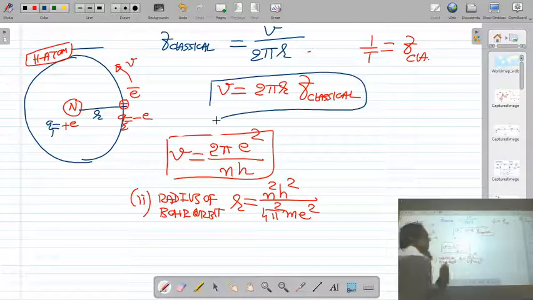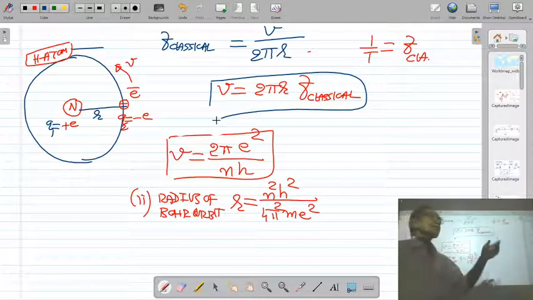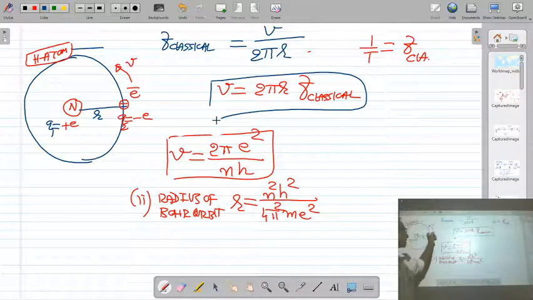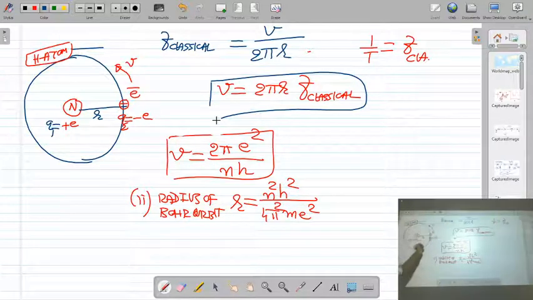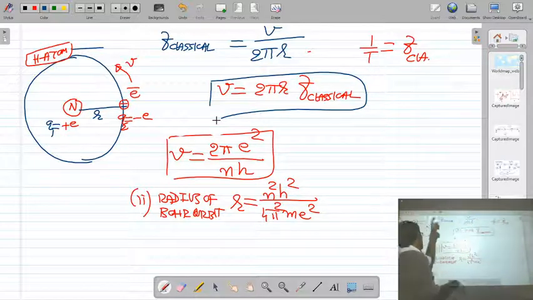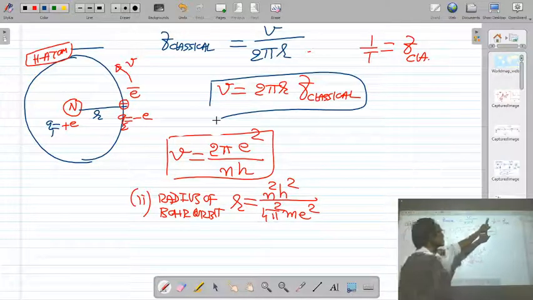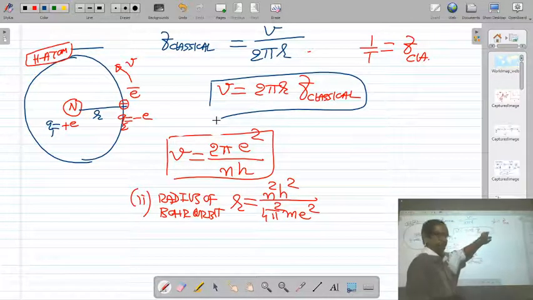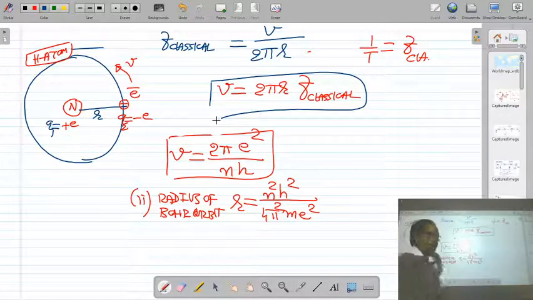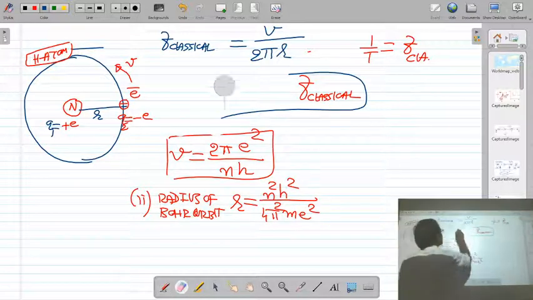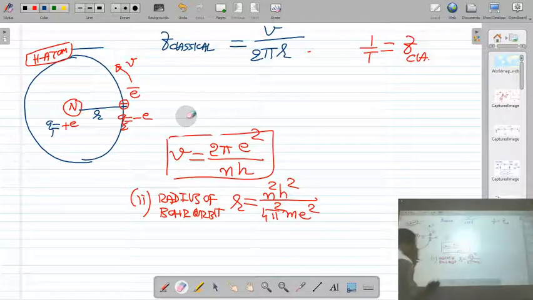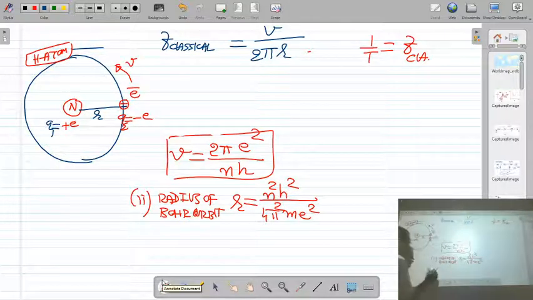You know that the velocity of the electron v is the distance traveled in one rotation, 2 pi r, upon the periodic time T. So v is equal to 2 pi r by T. Since 1 upon T is called f, v is equal to 2 pi r into f. This f is called the classical frequency of revolution of the electron, which is v upon 2 pi r. Let us calculate by putting the values of v and r in this equation.